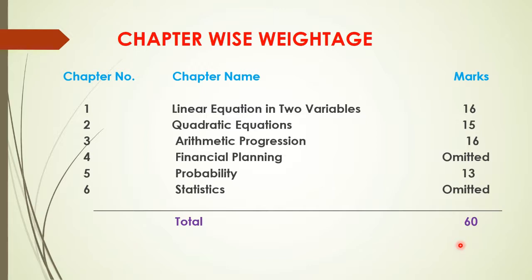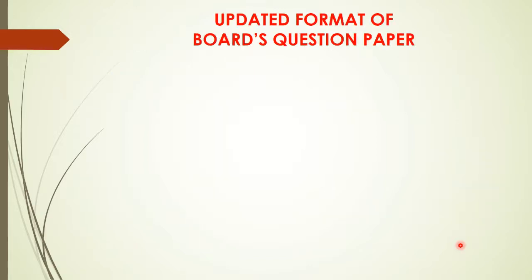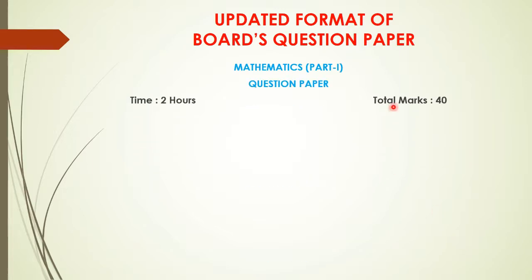Okay, now let us go further towards the updated format of board's question paper, how the paper pattern will be. So let us start looking at it question wise. Mathematics part 1, the question paper will be of 40 marks and the time allotted will be of 2 hours. But now, because of COVID-19, the extra time will be given to you.